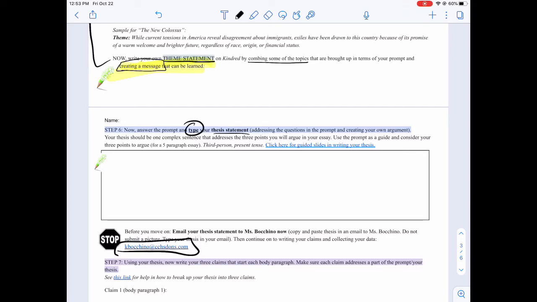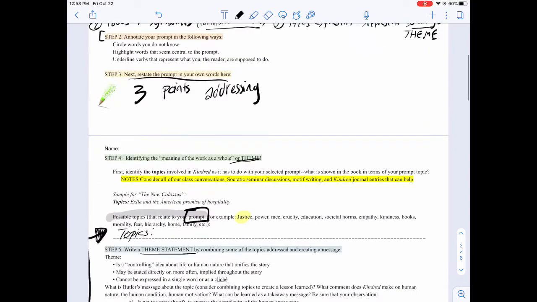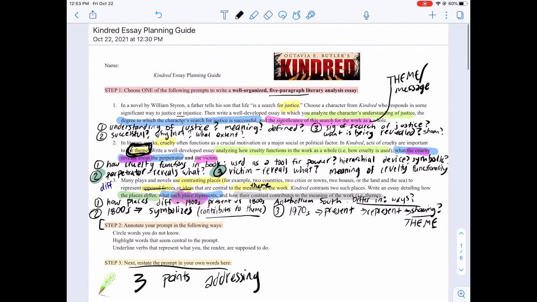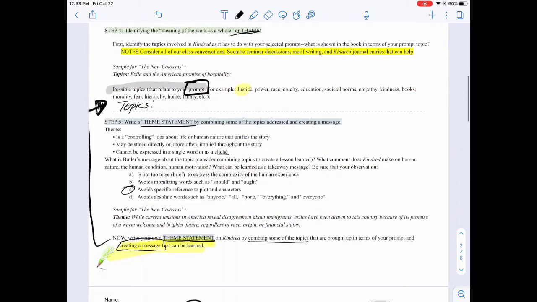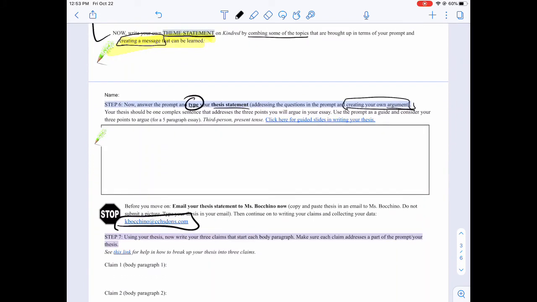What you're going to do is answer the questions in the prompt, but you need to create your own argument. So you can't just restate the words. You can't just say, for example, if you're doing the first prompt, that a character understands justice, their search is successful, and this is woven throughout the work. There's no argument there. That's just you using the prompt words. Use the prompt words, but create an argument. Which character? What is their search? Is it successful? Is it not, right? So go back to how you annotated your prompt and what ways it's getting broken up, and then you need to create your argument based on your prompt.